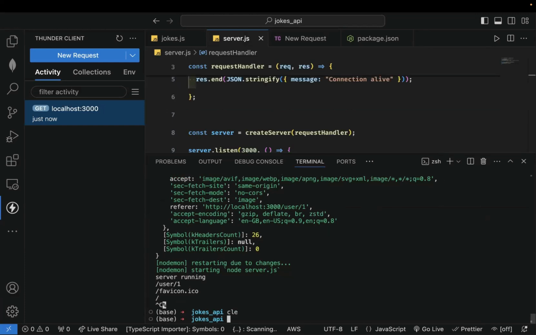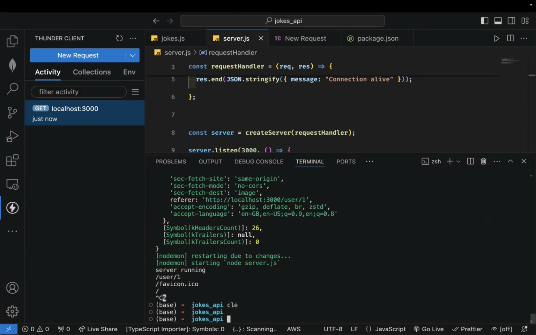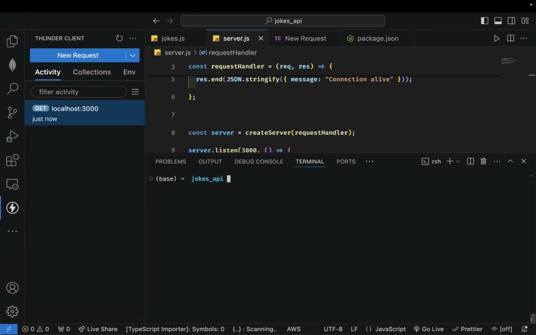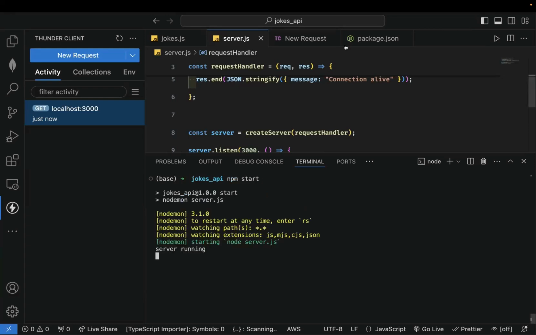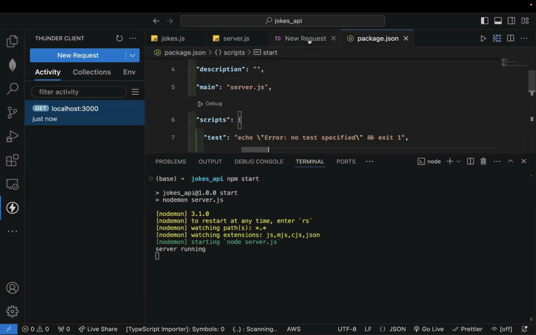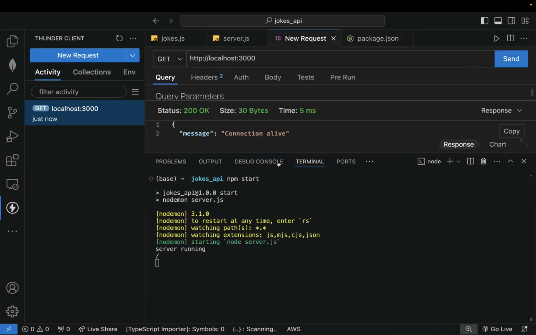So let's clear the terminal and npm start. We shouldn't see that favicon request anymore. Let's run this now, and you see that we have just /. Okay, so that's the URL.